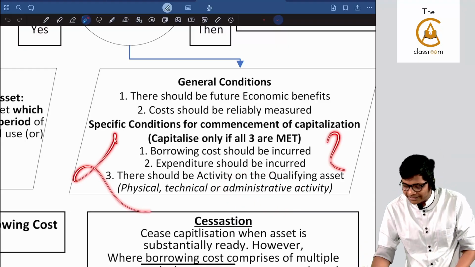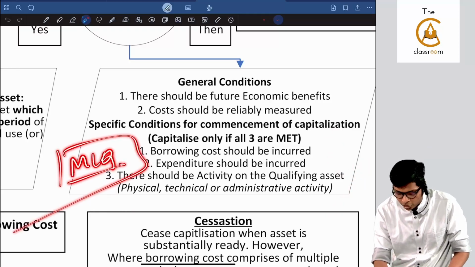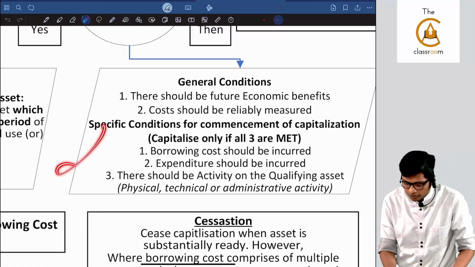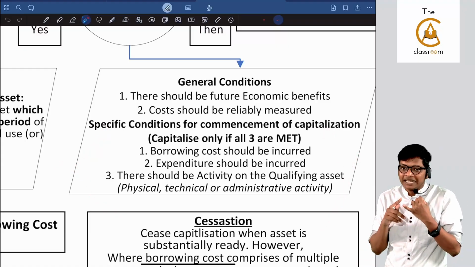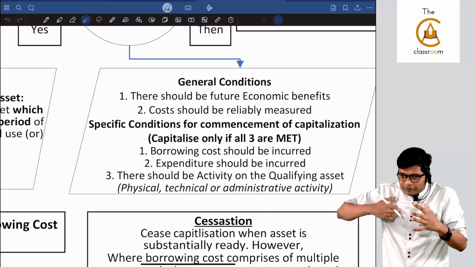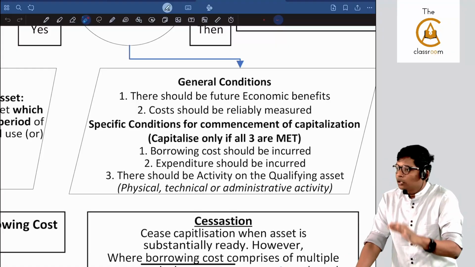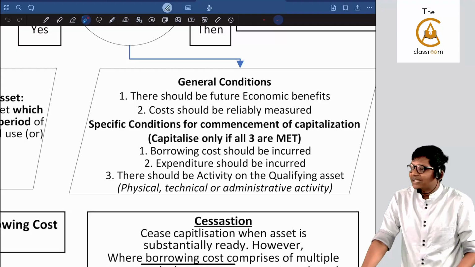These 3 points are now very important. In the old syllabus they were not testing. In MCQs I'm seeing these questions, guys. So basically what they're trying to say is, you should have taken the loan, that loan should have been spent, and loan spending alone is not enough. Activity of construction also should start. Only when these 5 are done, you can start the capitalization.